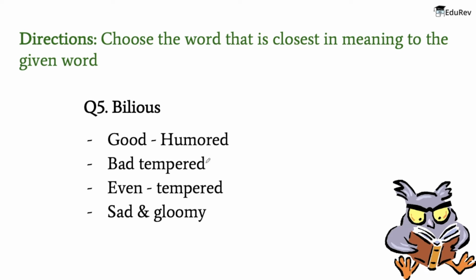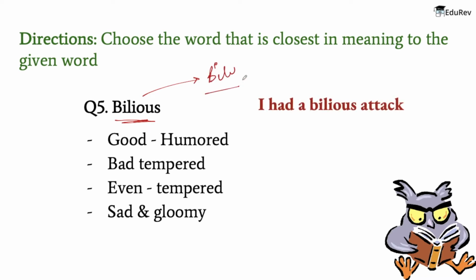Now question number 5 gives us a word that is bilious. Now bilious is a word that is related to your bile. Alright, so the meaning of bilious is affected by or associated with nausea or vomiting. And there's a perfect example that is given on your screen, that is, I had a bilious attack. That is somewhat related to nausea or vomiting.